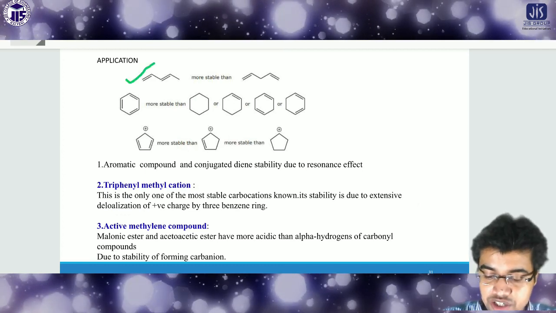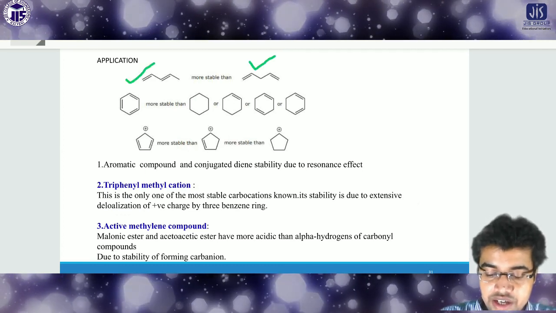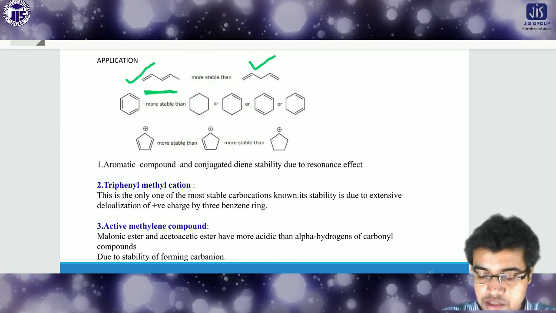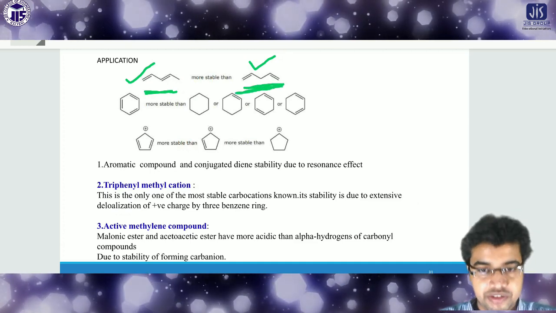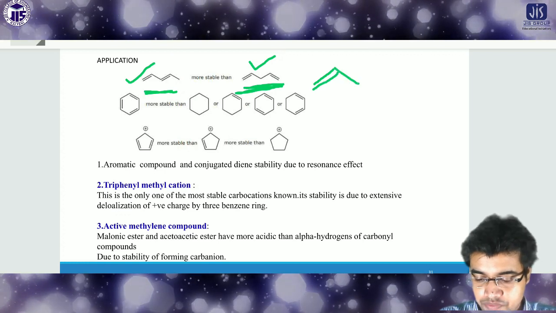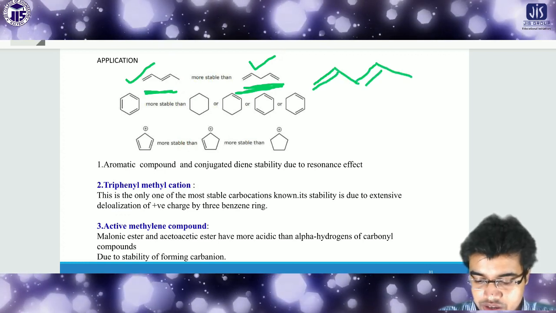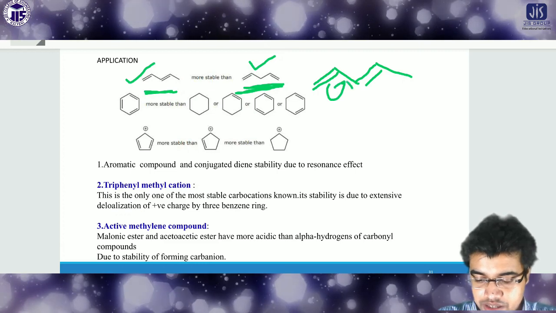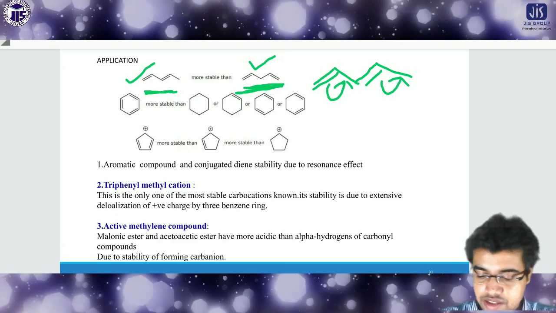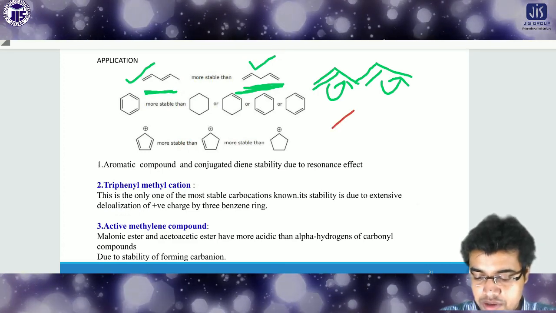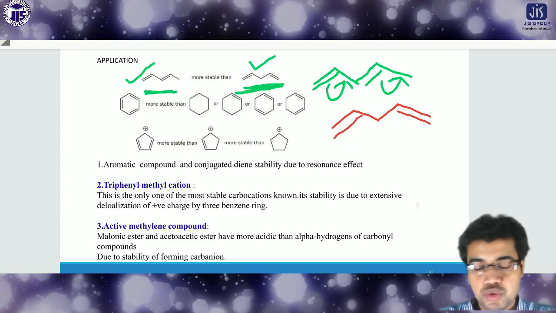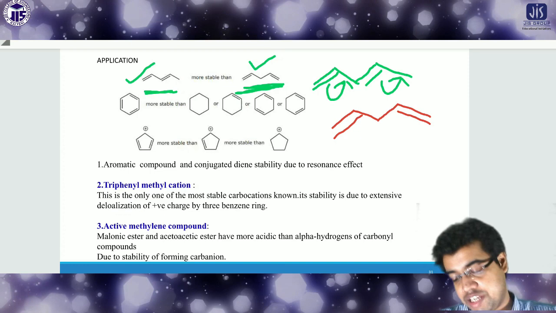It is more stable than the second one because in the first case resonance is possible; the double bonds are in conjugation, look here. But in the second case the double bonds are not in conjugation, so it will not take part in resonance. In the first example I can show you in this manner that it can take part in the reaction. But in the second case this facility is not available, because the two double bonds are far apart, so there is no scope for taking part in resonance.